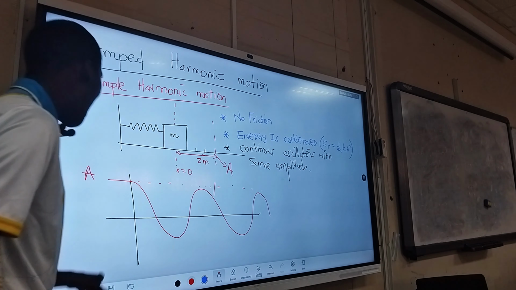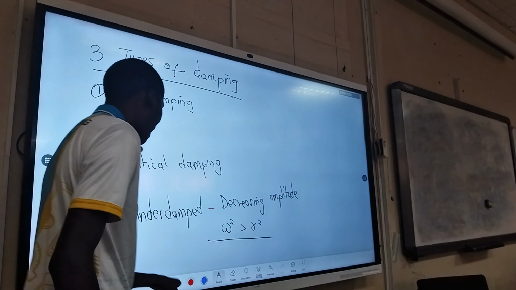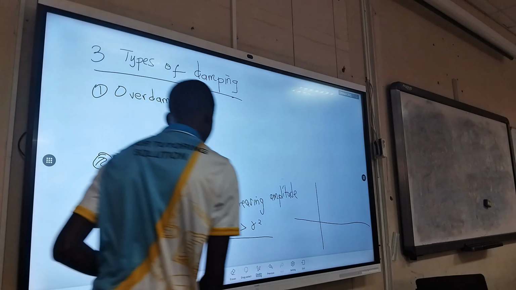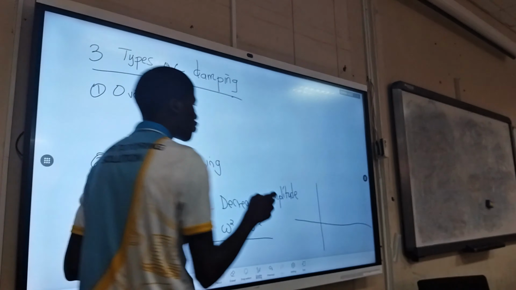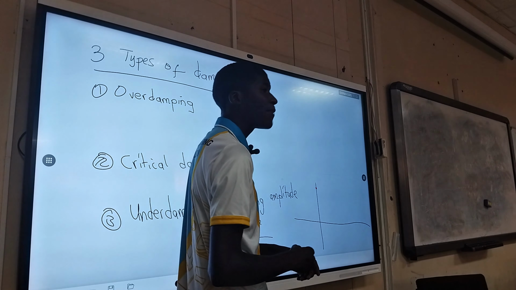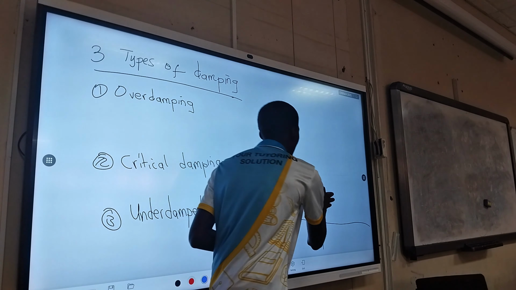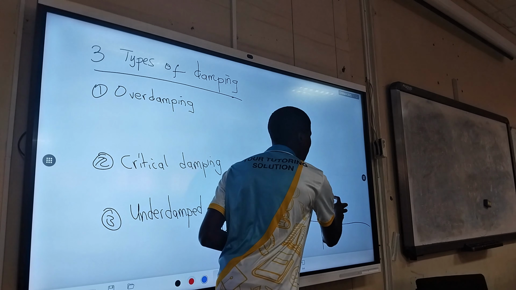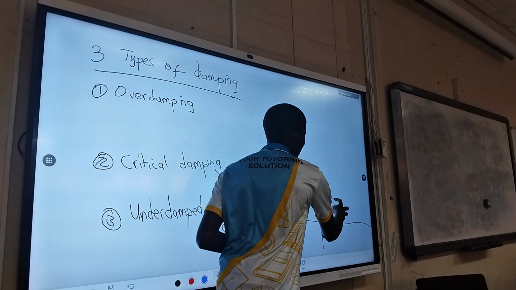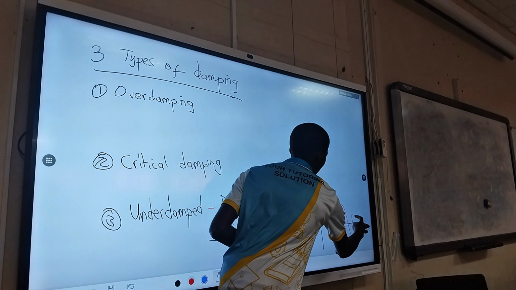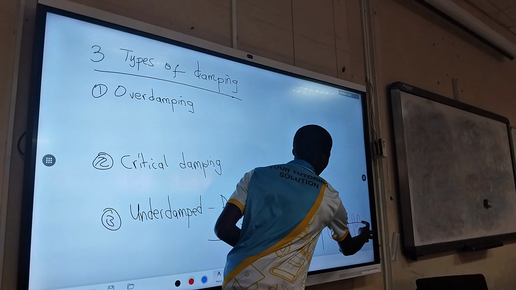But for under damped, we know we're going to have a graph whereby the object decreases the amplitude. So the initial position is always the highest. Initial position is always the highest. And then the object now decreases. When it comes back, you see it comes back at a different position. Now, it comes back at a different position, infinite.